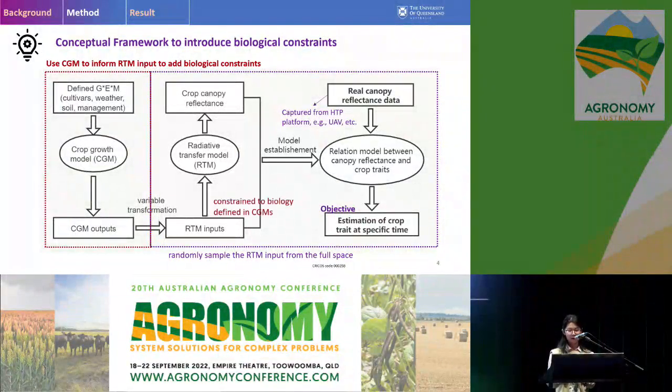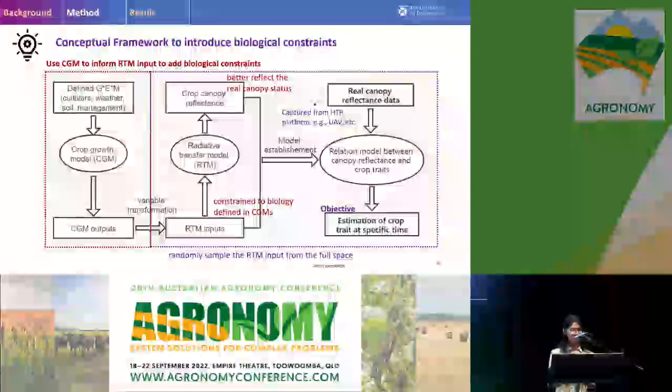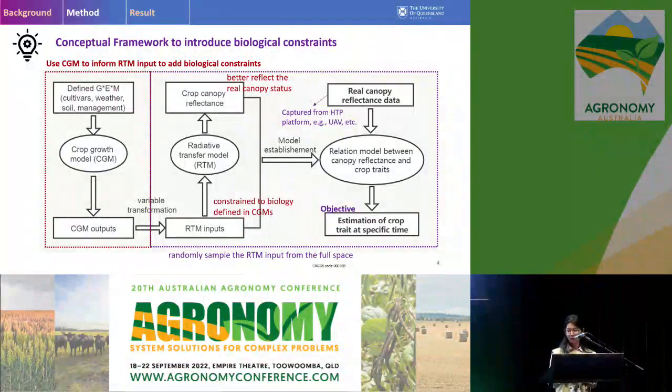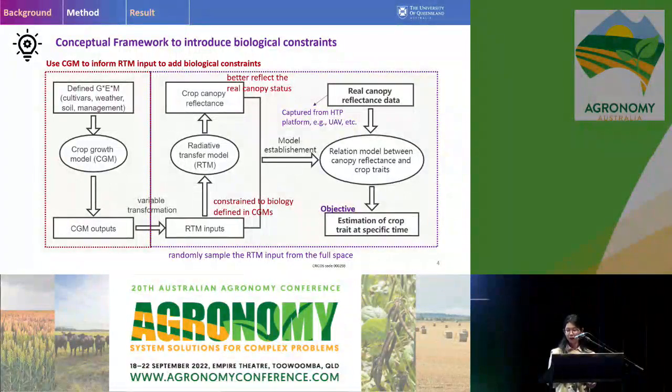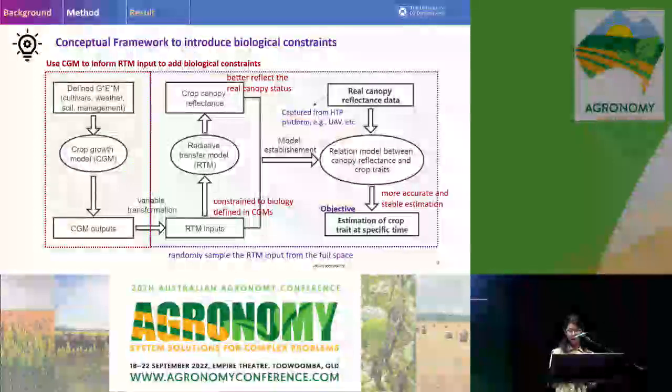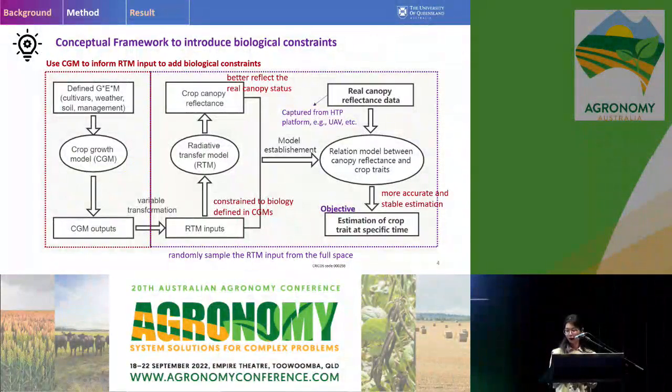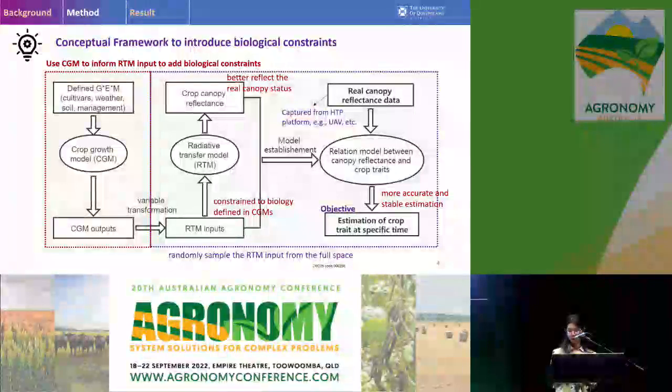This is realized by converting the output variables of the crop growth model into the input variables of the radiative transfer model, so that we can generate input variables of the radiative transfer model that are consistent with the crop growth biology defined in the crop growth model. Then we can have a better canopy reflectance that better reflects the real canopy status, and then we will have a more accurate and stable prediction. That's our final objective.